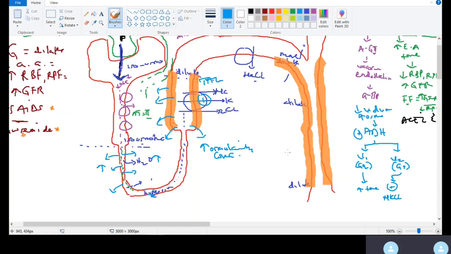Good. This is what we call countercurrent multiplication. So by increasing the concentration of sodium, by stimulating sodium potassium chloride, you are increasing what? The concentration of the interstitium. This is countercurrent multiplication. You are adding more solute to the interstitium, increasing its concentration, and that will allow movement of water out of the tubule. Any part of the tubule that is permeable to water, the interstitium will draw water out of the urine or filtrate and make the urine much more concentrated. Does this make sense?